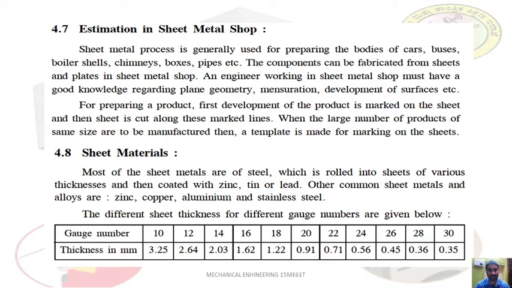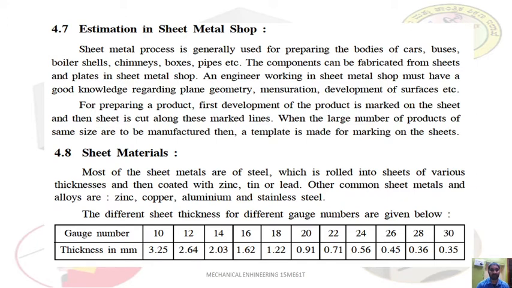This gauge 18 is usually used in our cupboards. You can see in our households the various almirahs we use. These almirahs are made of 18 gauge, that is a thickness of 1.22 millimeter, and gauge number 20 indicates 0.91 millimeter.